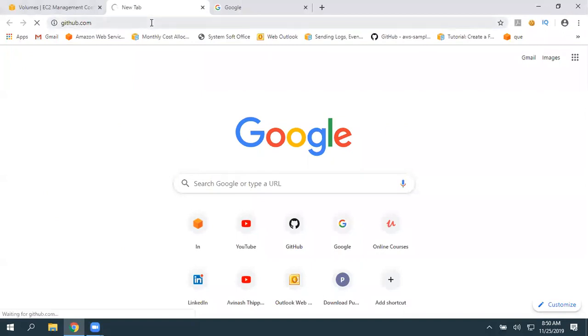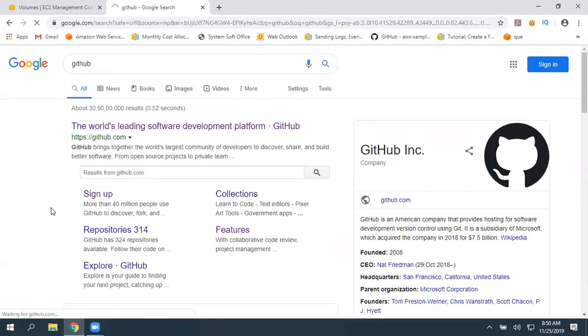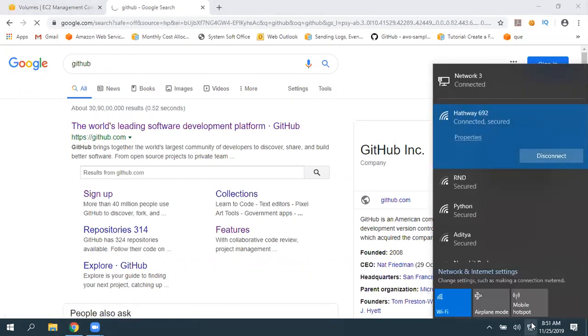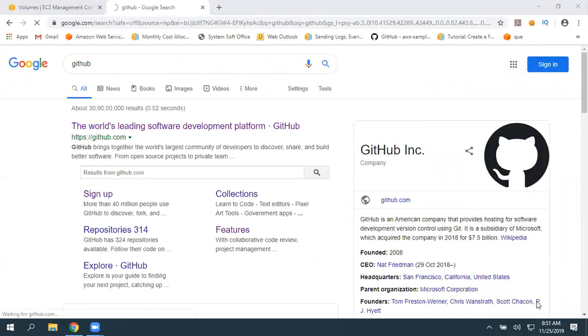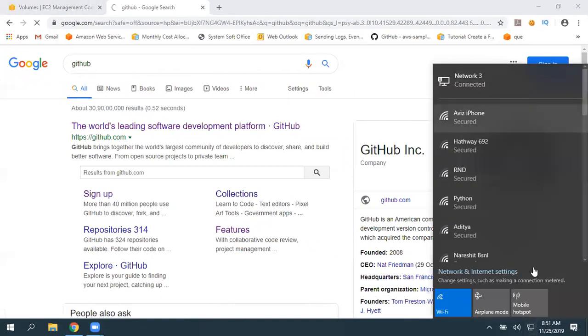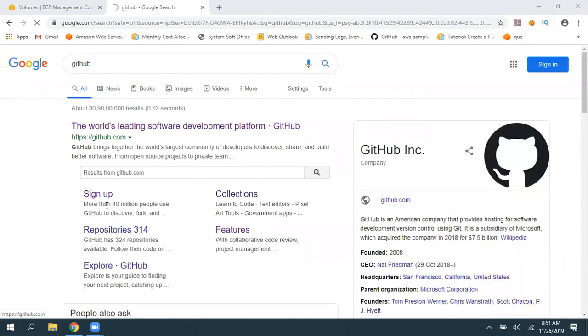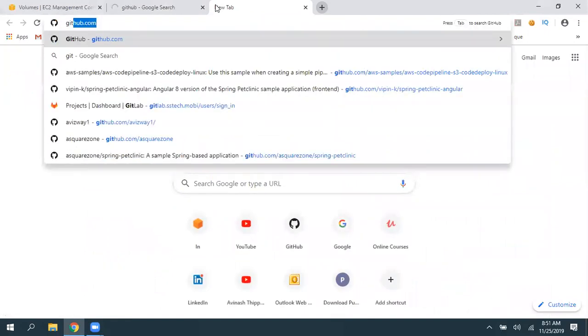What happened to this? GitHub. Is the platform down, GitHub?